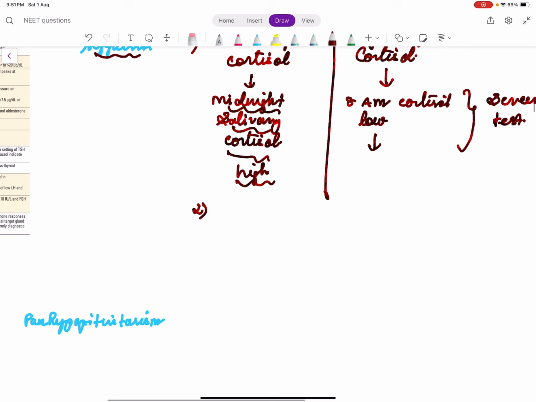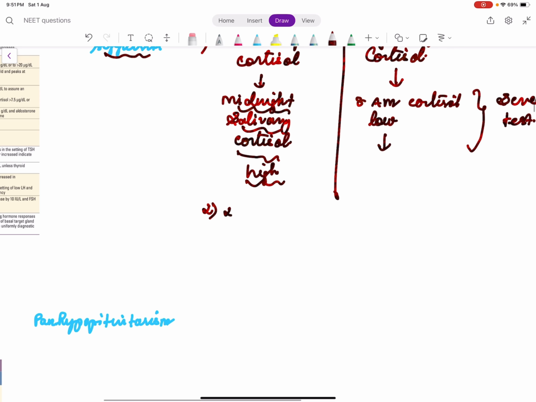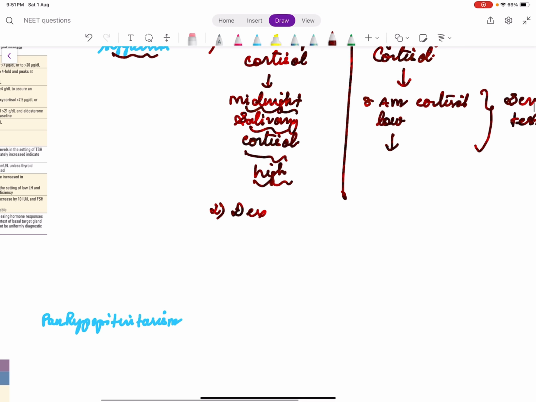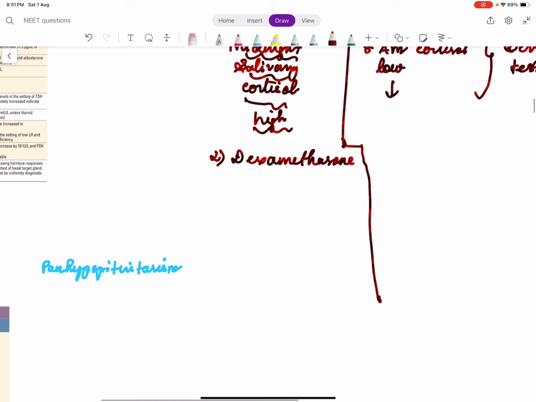So what suppresses the pituitary? Exogenous steroid suppresses the pituitary. Example, dexamethasone. Dexamethasone is a steroid. It's a corticosteroid. It's an exogenous steroid. It's given from outside source. So when an exogenous steroid is given, it suppresses the anterior pituitary.